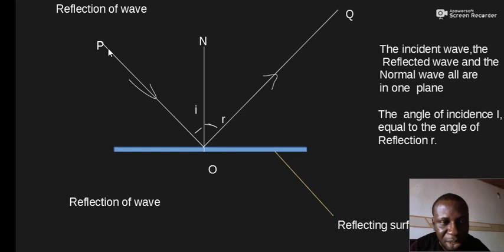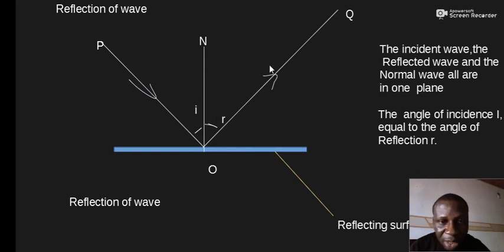The angle that the incident wave makes with the normal is called the angle of incidence, while the angle that the reflected wave makes with the normal is called the angle of reflection.